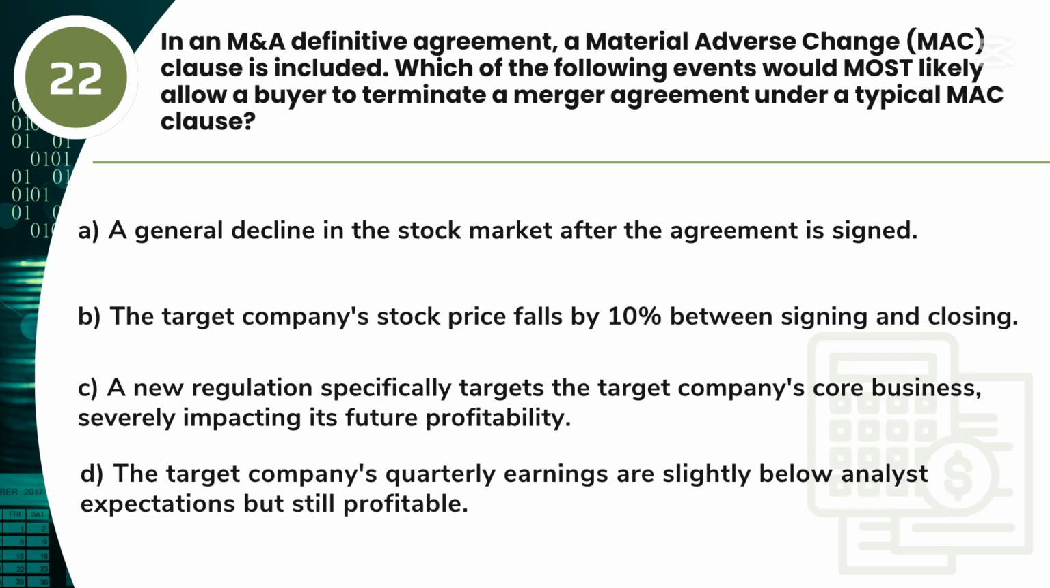Question 22. In an M&A definitive agreement, a material adverse change (MAC) clause is included. Which of the following events would most likely allow a buyer to terminate a merger agreement under a typical MAC clause? A. A general decline in the stock market after the agreement is signed. B. The target company's stock price falls by 10% between signing and closing. C. A new regulation specifically targets the target company's core business, severely impacting its future profitability. D. The target company's quarterly earnings are slightly below analyst expectations but still profitable.